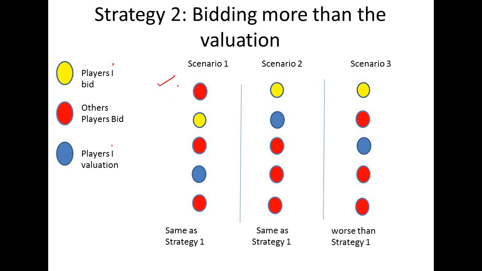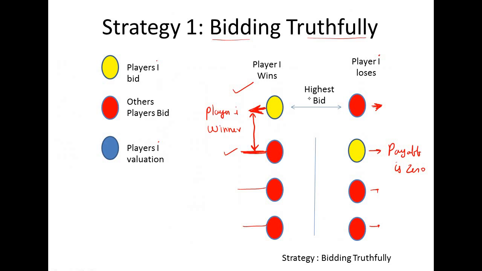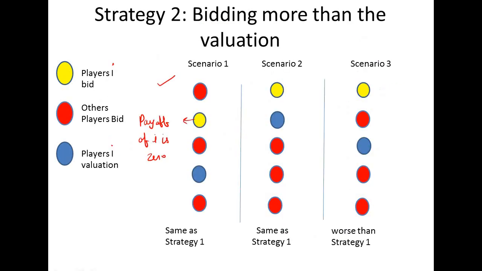Okay, we consider scenario 1. In this case our player I bid is not the highest, so therefore the player I is not a winner. So player I is not a winner, so therefore the payoff of I is 0. This is the same as this case, right? So what does that mean? Strategy 2 here is performing similar to strategy 1, right?